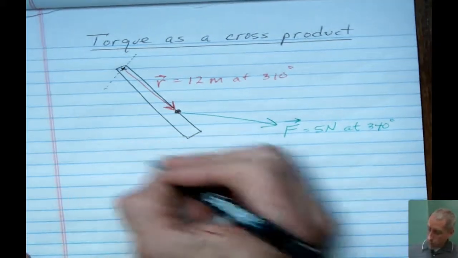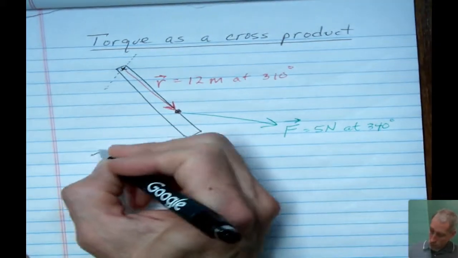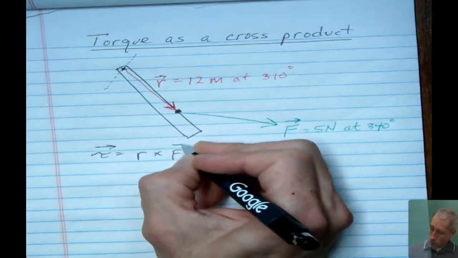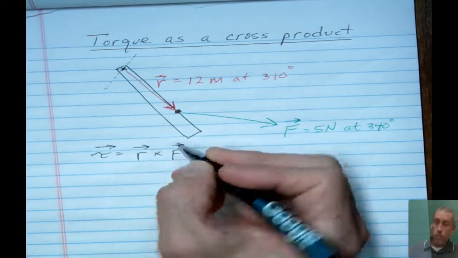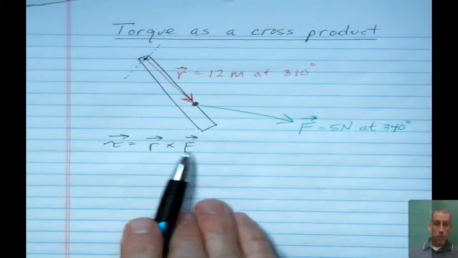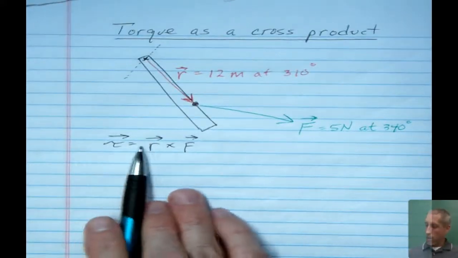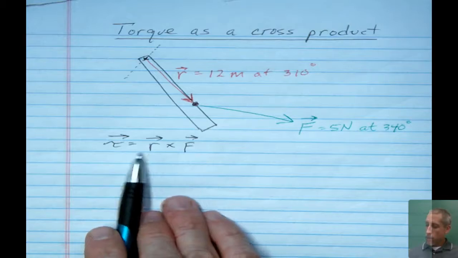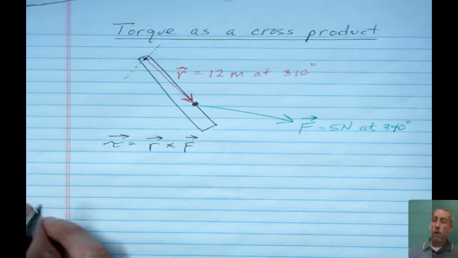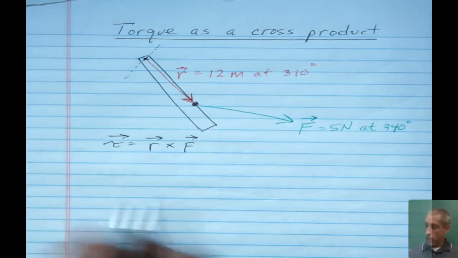So torque is described as R crossed with F. Now in the case of a cross product, the order is important. So you cannot do F crossed with R, and I'll show you why when we talk about the direction in just a minute. So the first step is to get the magnitude. How big is the torque number? And then we'll talk about how to get the direction.